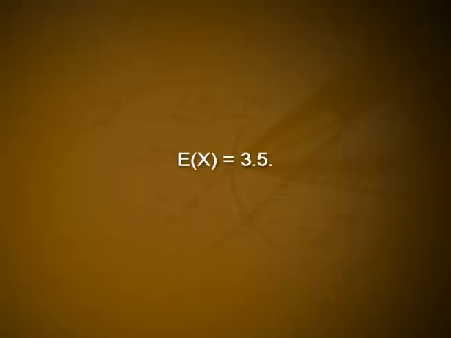If the dice is unbiased, the average tends very close to 3.5 as we increase the number of throws. That is the meaning of expectation of x is equal to 3.5. In other words, expectation of a random variable is the average value of the random variable when the random experiment is repeated a large number of times.